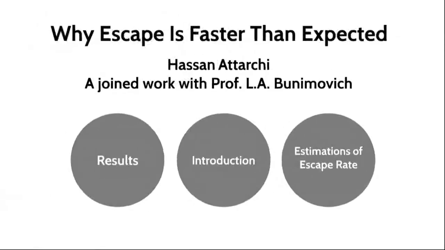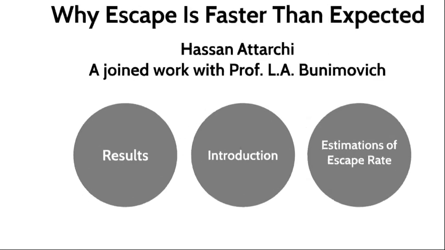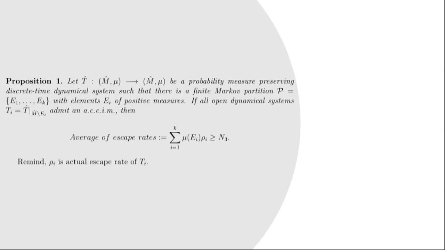So now it's time to state the result of this work. First of all, suppose we have a dynamical system from M hat to M hat with probability measure mu, and also we have a Markov partition with elements E1 to EK, and open dynamical systems Ti with the hole Ei, all of them admitting absolutely continuous conditionally invariant measures.